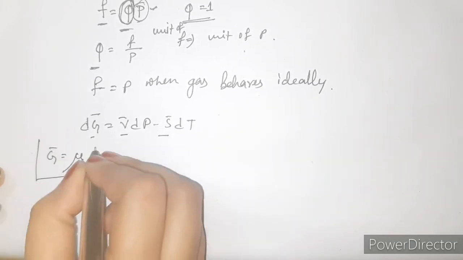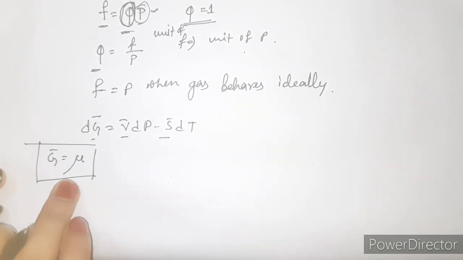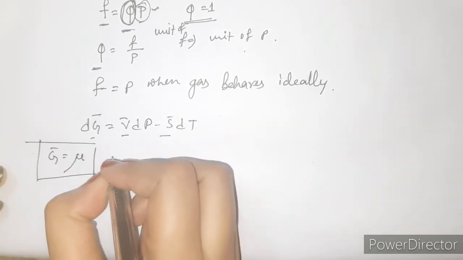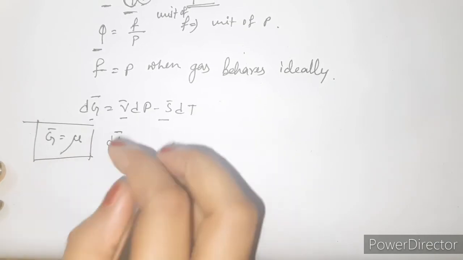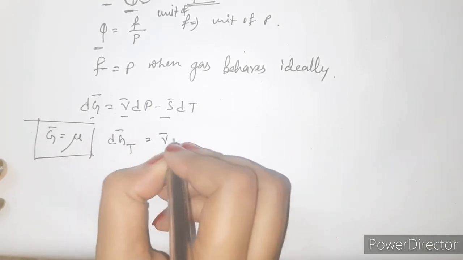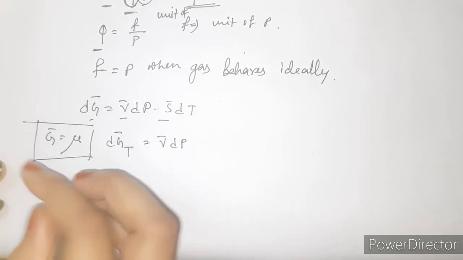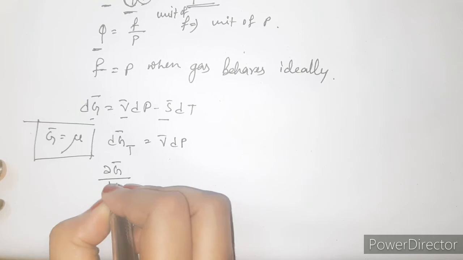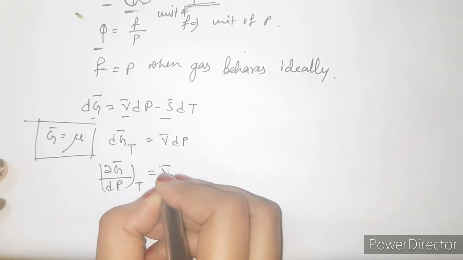G bar is actually mu, the Gibbs energy per mole, which is the chemical potential. And dG bar at constant T is equal to V dP, and you can say that dG bar by dP at constant T is equal to V bar.